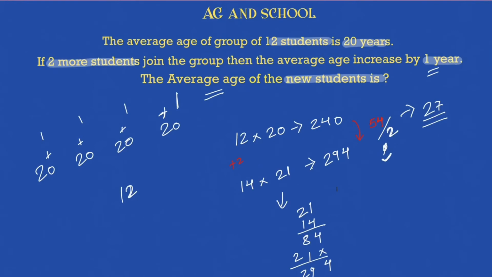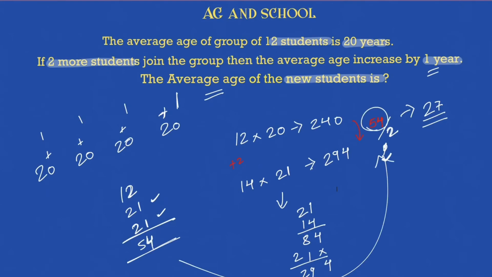But now both of them have to maintain an average of 21. So one will come with a 21, another will also come with a 21. Correct? So instead of adding 1 21, you will add 2 21s, because both of them will have to do that. So what is the total age that both of them will be coming up with? 54, which is quite similar to the previous answer. Per student adding is 54 divided by 2, which is nothing but 27. So each one of them is adding an age of 27, and that's how you approach such kinds of problems.